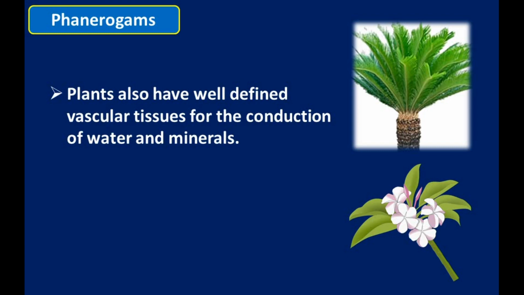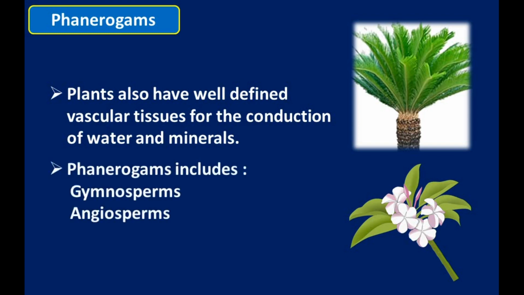Phanerogams include two types of plants, gymnosperms and angiosperms, depending upon the types of seeds: seeds are open, or seeds are inside the fruit.